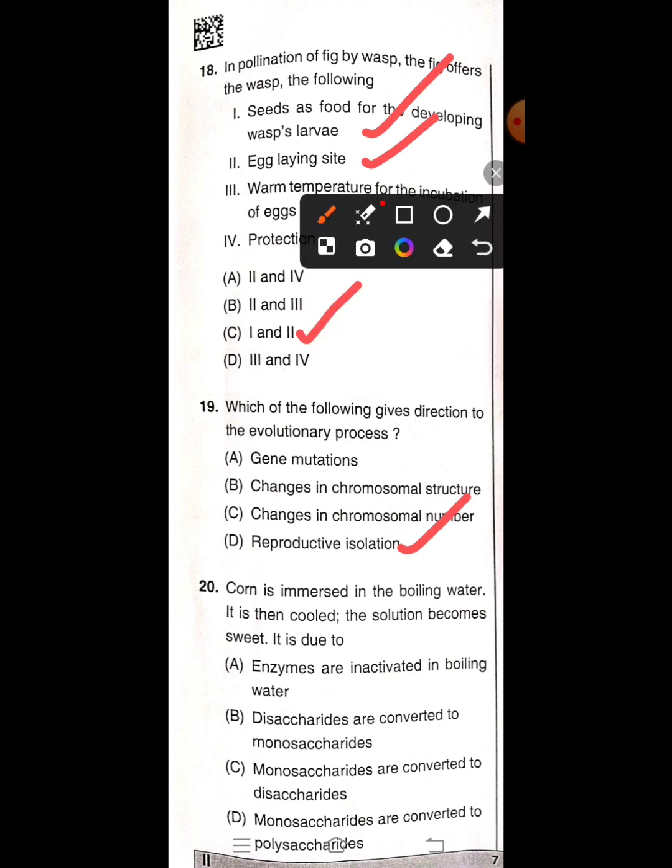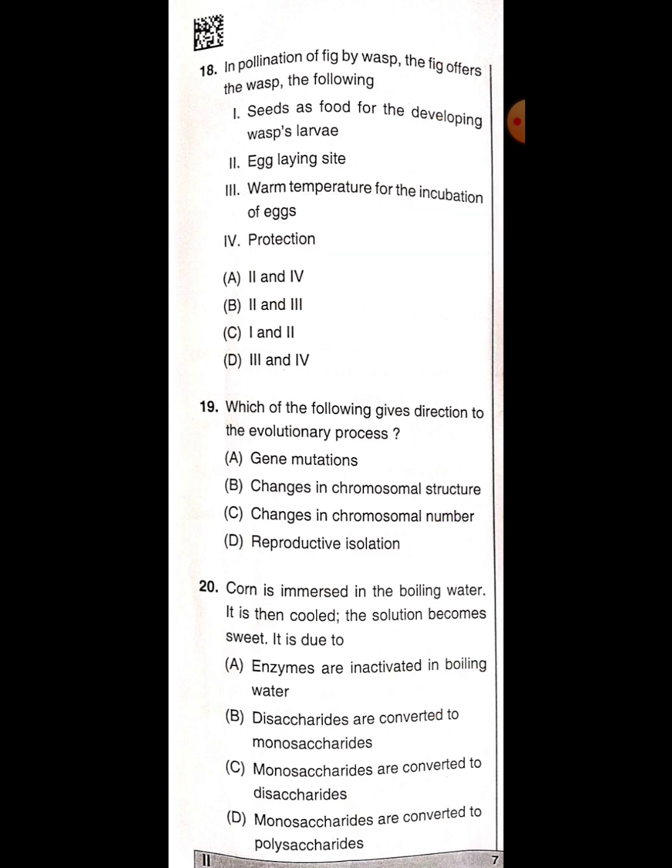Corn is immersed in boiling water. It is then cooled. The solution becomes sweet. It is due to. Options are enzymes are inactivated in boiling water, disaccharides are converted to monosaccharides, monosaccharides are converted to disaccharides, monosaccharides are converted to polysaccharides. For this, the correct answer is B, that is, disaccharides are converted to monosaccharides. So that's why the solution becomes sweet.